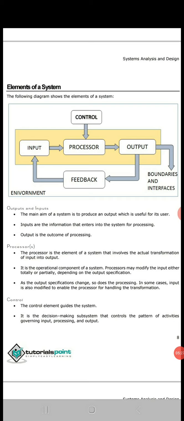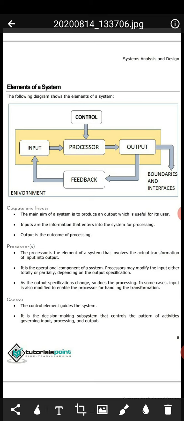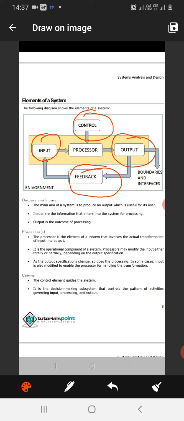So next we have the elements of a system. In the elements of a system, there are input and output parts, and there is a controlling part and a feedback part. The input part is through which we give input to a system. Through output, we take the result of the system, through which we get the required information.